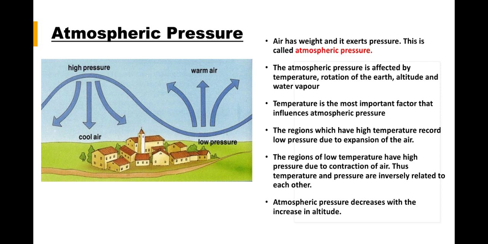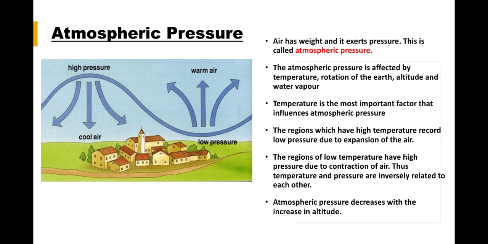Atmospheric pressure is affected by temperature, rotation of the earth, altitude, and water vapor. Temperature is the most important factor that influences atmospheric pressure. Regions which have high temperature record low pressure due to the expansion of air, and regions of low temperature have high pressure due to contraction of air.